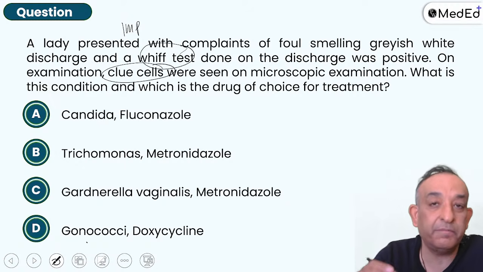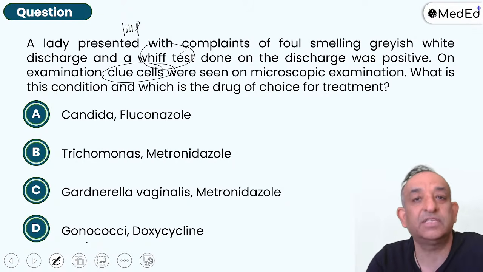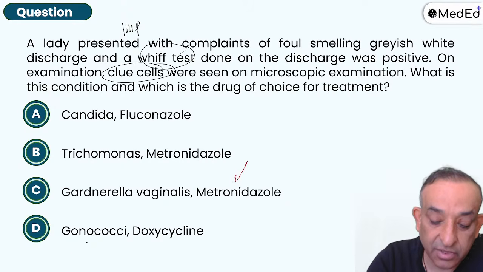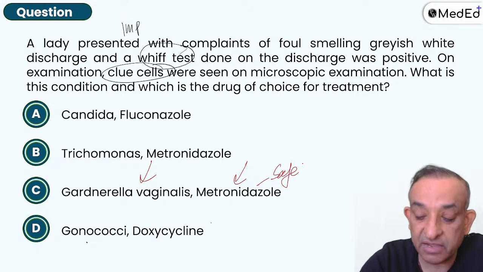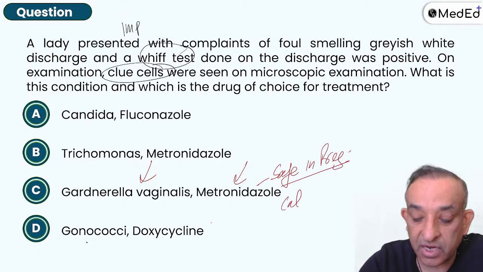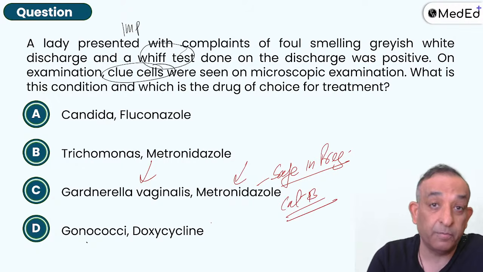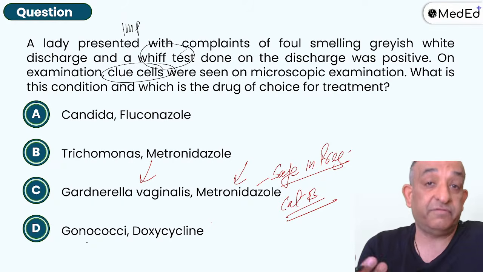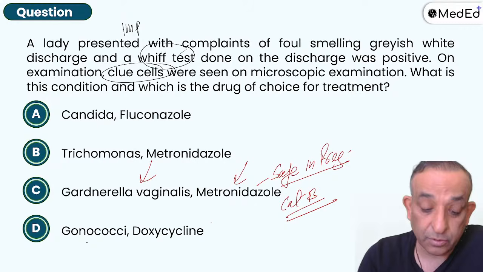So this is definitely bacterial vaginosis, also called Gardnerella vaginalis causing bacterial vaginosis, and the drug of choice is metronidazole. Remember, metronidazole is safe in pregnancy. It's a category B drug, and we can safely give it in the first trimester also. If they ask you what is the drug of choice for bacterial vaginosis in the first trimester, we can go ahead and give metronidazole.